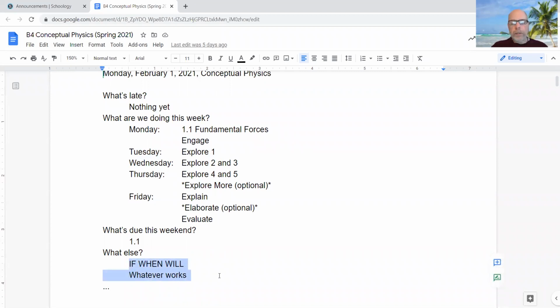These are two philosophies that I really believe in, and I want you sincerely to understand them. I hope you will believe in them too. The first one is if, when, will. The relationship that I want to have with you is that I want to take your achievement or lack of achievement personally. In other words, if you fail, I fail. Now, don't worry, you're not going to fail the course. But if you fail at something, if something doesn't go right, if you try to do an assignment and it's wrong, I don't know what wrong means, but if you mess up, I mess up. If you fail, I fail.